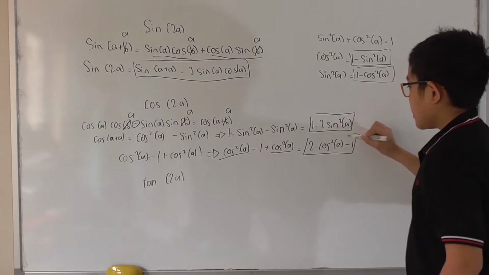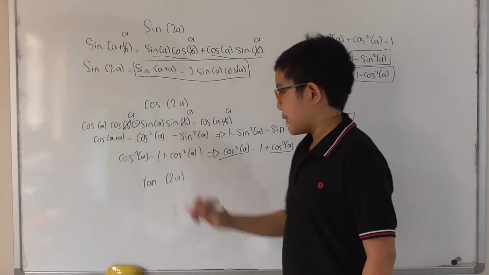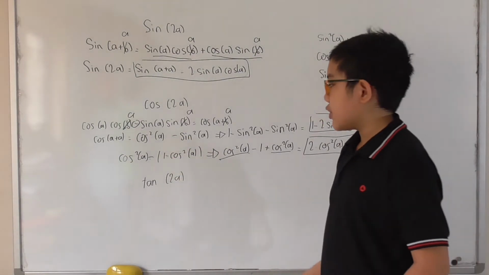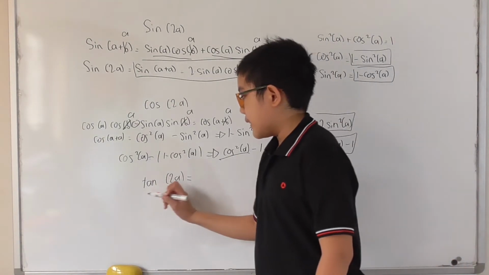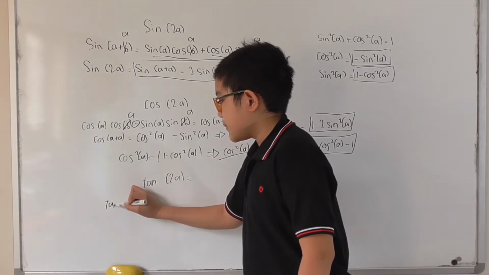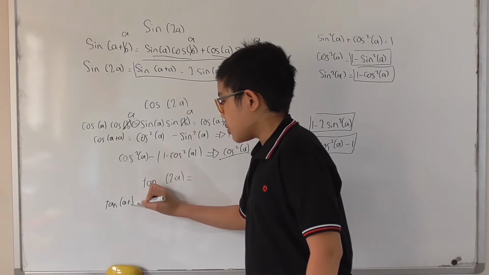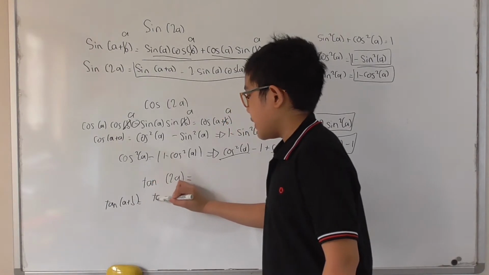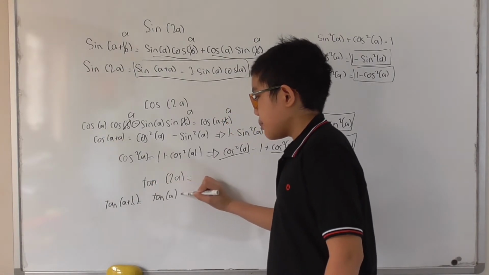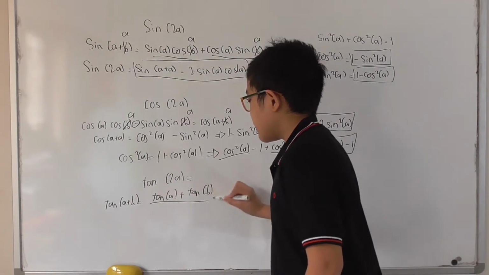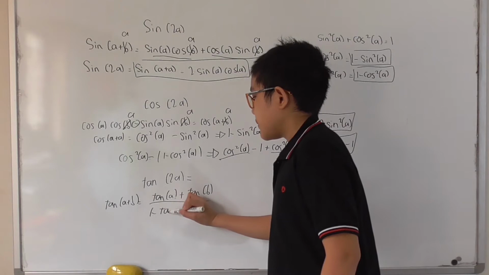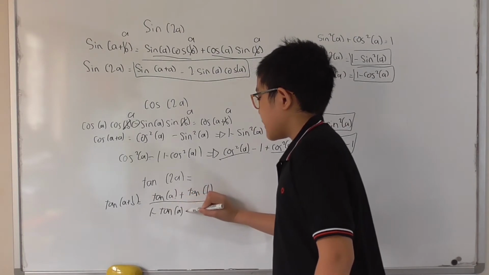That's the second way to interpret our cosine of 2a. And then, what about our tangent of 2a? Well, same thing. We can always remember that tangent of a plus b is going to be equal to tangent of a plus tangent of b over 1 minus tangent of a times tangent of b.